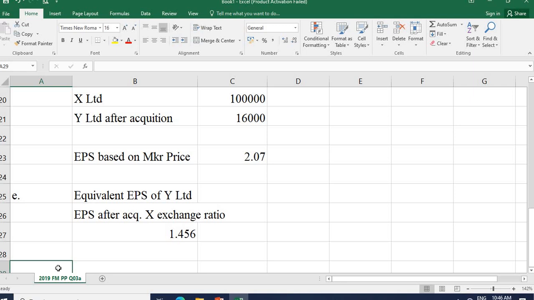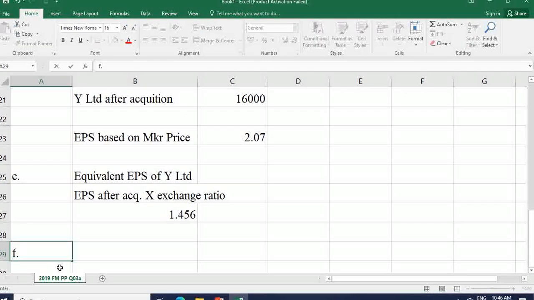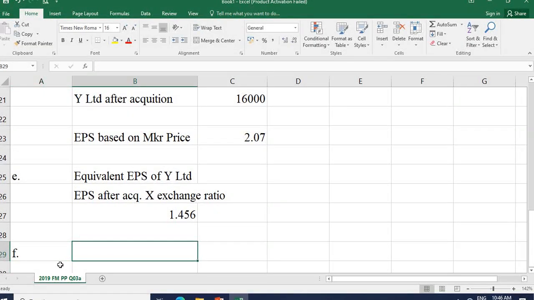F part of the question is asking, find the gain or loss to shareholders of both companies in this equation. Exchange ratio is 0.8. So the apportionment of gains or losses between the two companies clearly, and if you use any assumption, mention clearly. Okay, right?